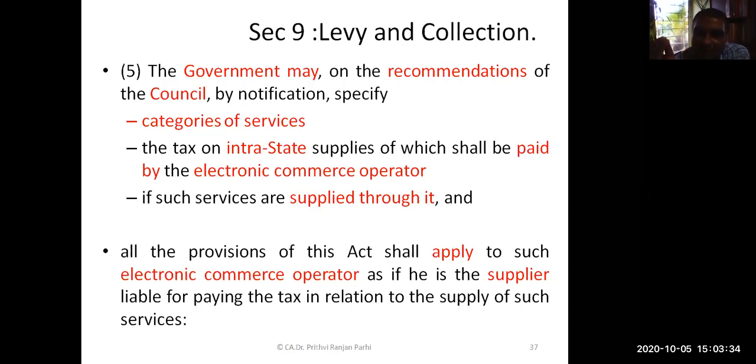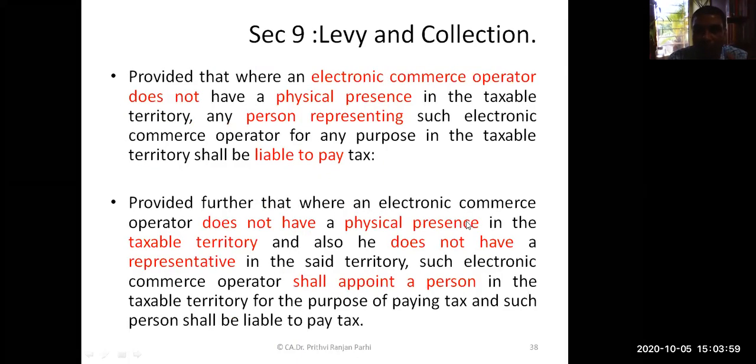That means in certain situations, it is the e-commerce operators who are liable to pay GST. If certain services are supplied or routed through an e-commerce operator, then it is the e-commerce operator who is liable to pay tax. E-commerce operator means electronic commerce operator. We'll be understanding who they are.